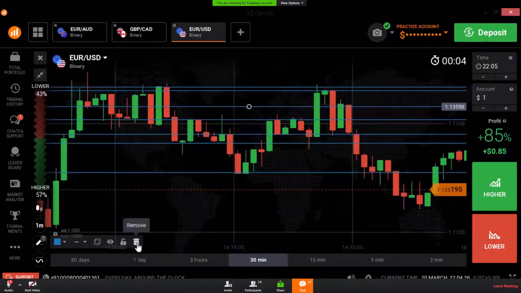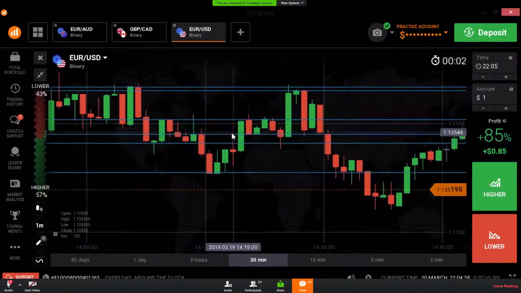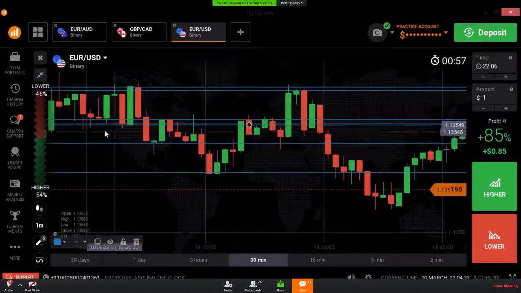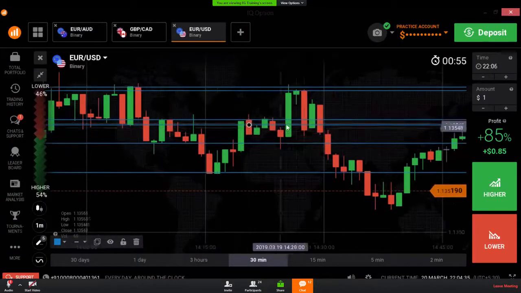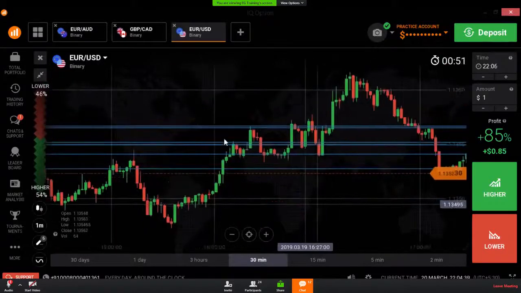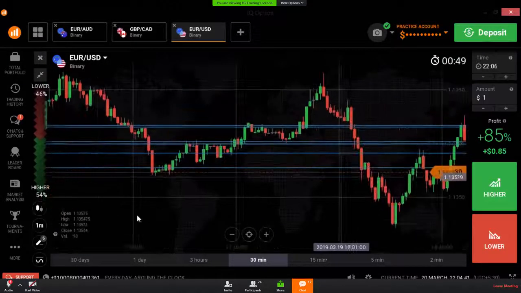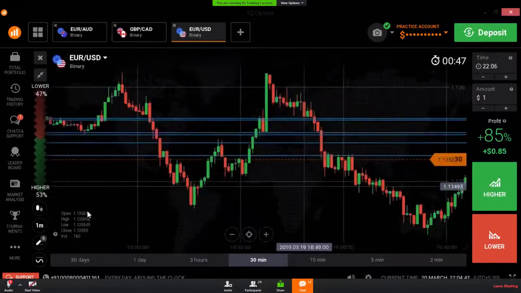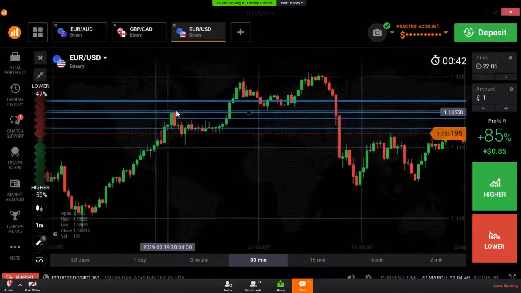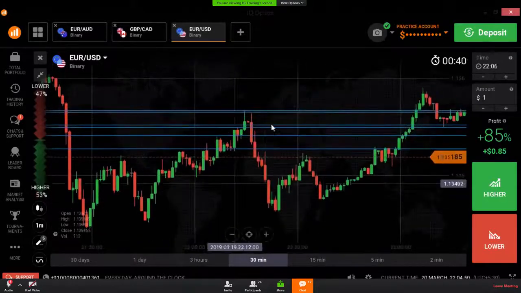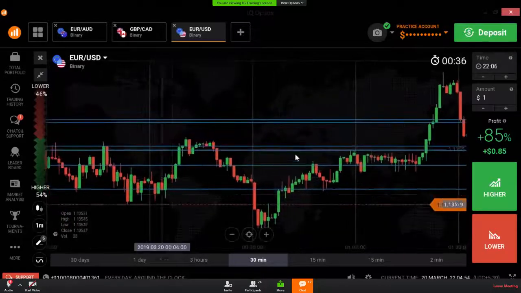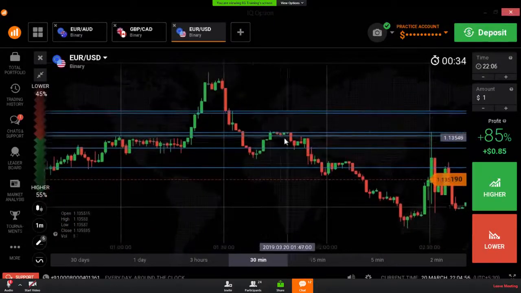Okay, I'm going to remove this level. I will draw a level here. Here also reversal points. Breakout, reversal, fake breakout. Here also reversal. Here also a reversal point. No reversal. Reversal point, a reversal point. Breakout, reversal point. This level also working, but not every time.